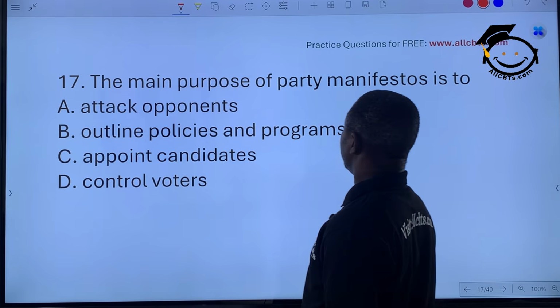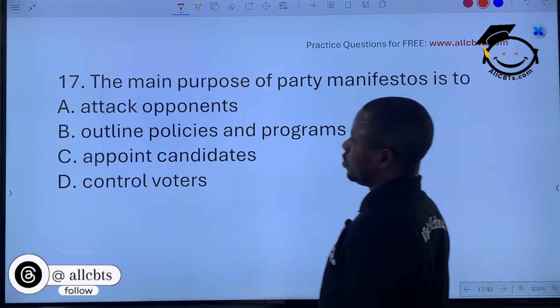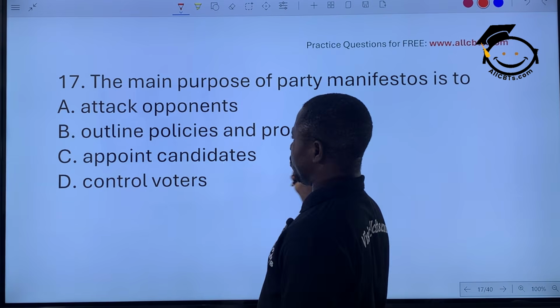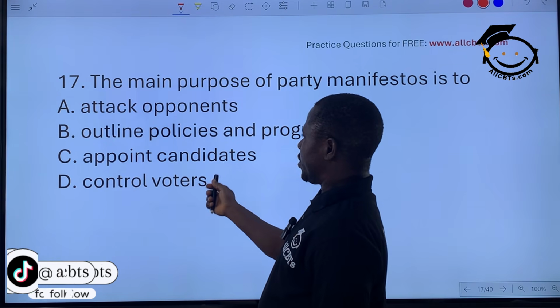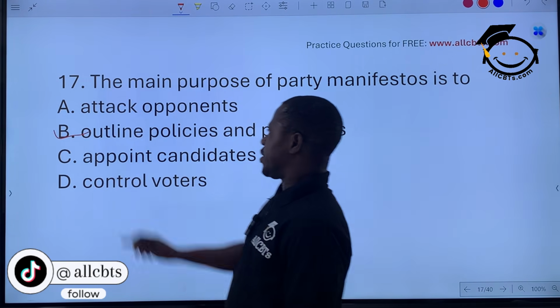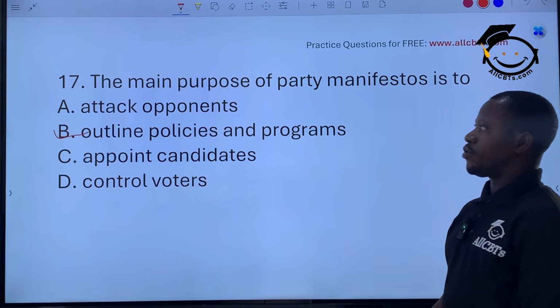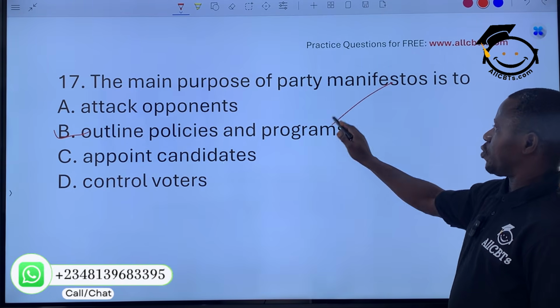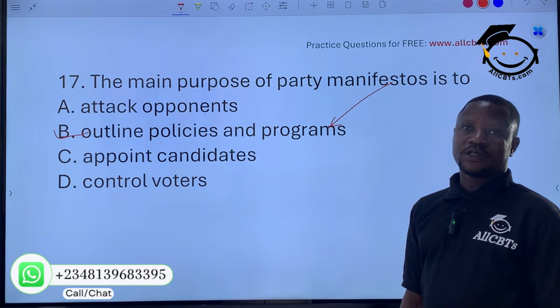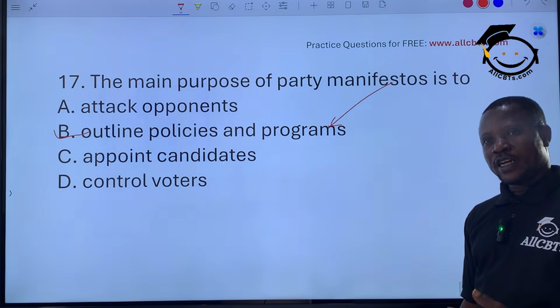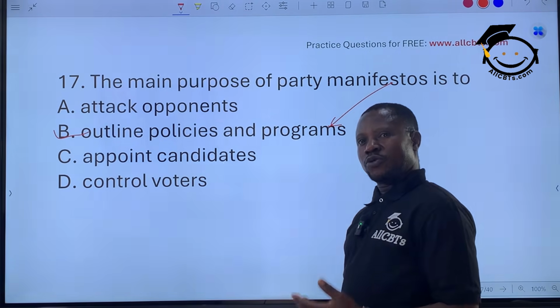The main purpose of a party manifesto is to attack opponents, outline policy and programs, appoint candidates, or control voters. The answer is outline policies and programs. Manifesto means programs, agenda, policies of a political party that they are planning to exhibit when they come to power.